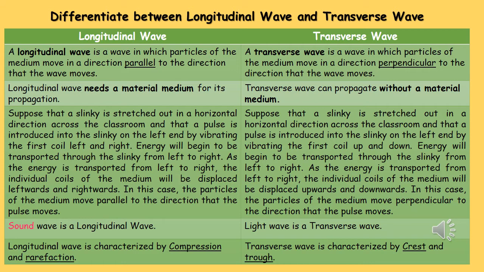An example of longitudinal wave is a slinky when it is stretched out in a horizontal direction across the classroom, and a pulse is introduced into the slinky on the left end by vibrating the first coil left and right. On the other hand, in the same slinky, when it is stretched out in horizontal direction and the pulse is introduced into the slinky on the left end by vibrating the first coil up and down, the vibration is perpendicular to the direction of propagation. So it produces transverse wave.